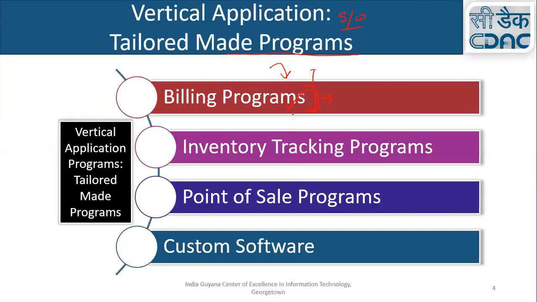This type of billing program is specialized for a particular company. For a different company, it's different. Similarly, inventory tracking programs: what items are in our stock and what are not? These are made for a specific purpose for a specific company. It's not a program used by many companies.